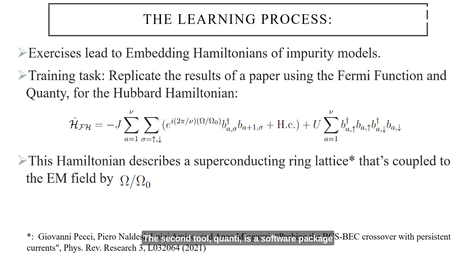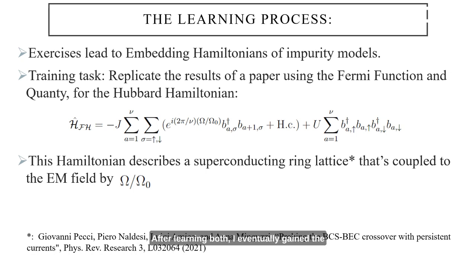The second tool, Quanti, is a software package specialized for solving quantum mechanics problems such as calculating the ground state energy, the ground state density matrix, and many more. For this project, its greatest use lies in calculating the ground state by using iterative algorithms like the Lanczos algorithm to solve for the ground state. Thus, Quanti is a very broadly useful and reliable tool for simulations of small quantum systems.